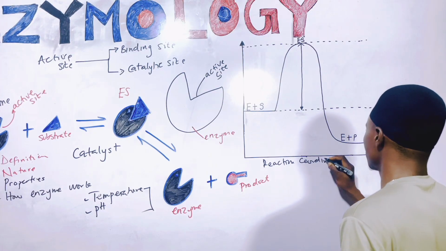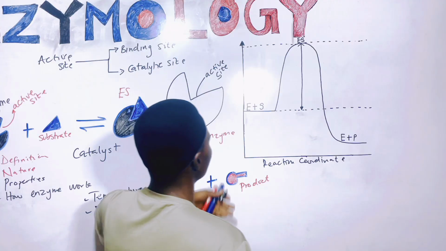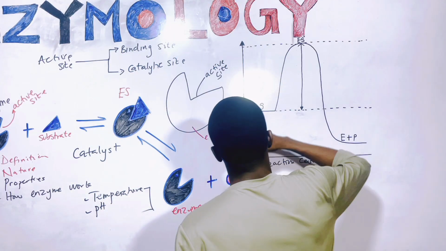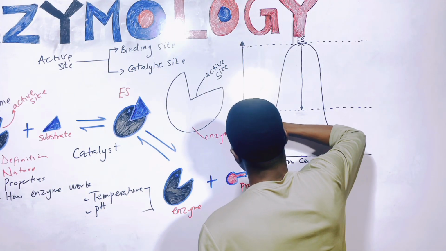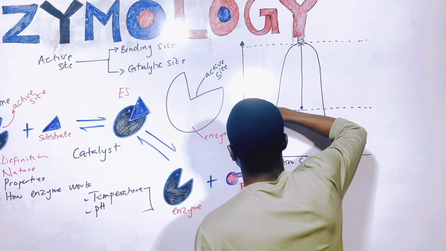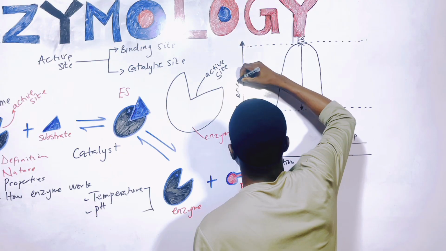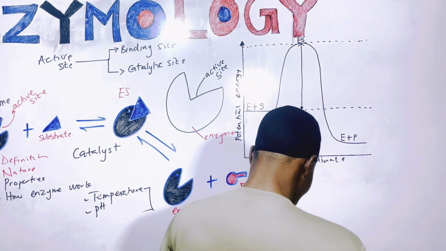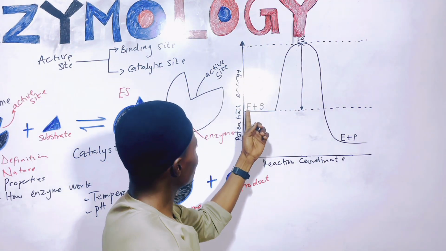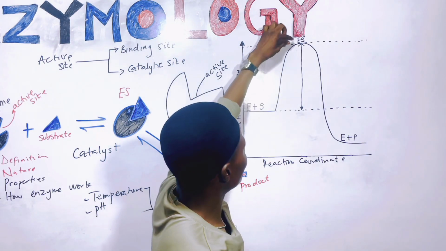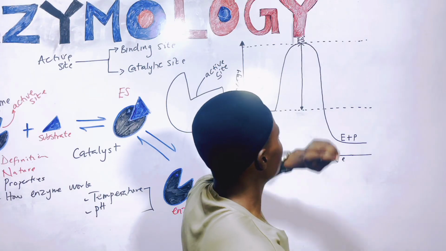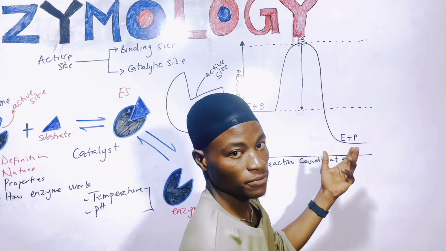This is the reaction coordinates, and here I'm going to represent this as energy of reaction, or potential energy. Now look at this very well. This is my enzyme and this is my substrate, and at this point I have the enzyme-substrate complex. This is basically the ES complex, right?